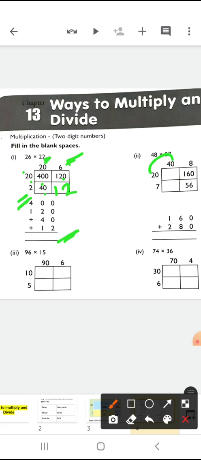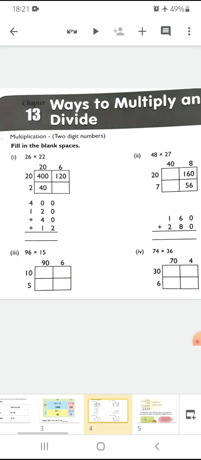Similarly, you have to solve this. 4 8s, what will come? 800 will come in this box. Okay, now here what will come? 7 4s are 28, 280 will come in this box. And then after that you will add them. You will write the 2 digits here also, and you will add them. Similarly, you have to solve the third and fourth one also.